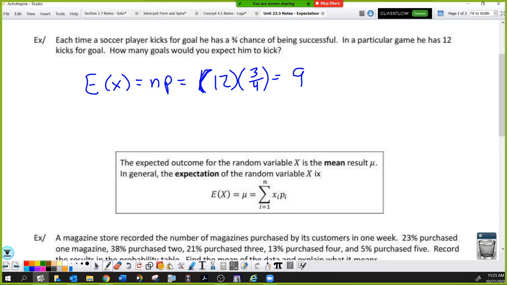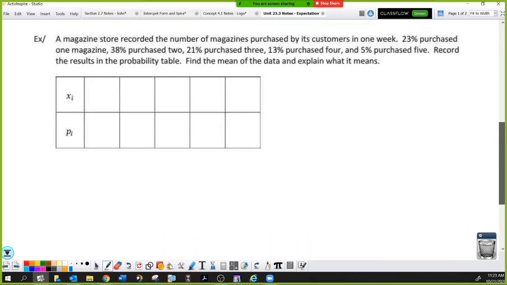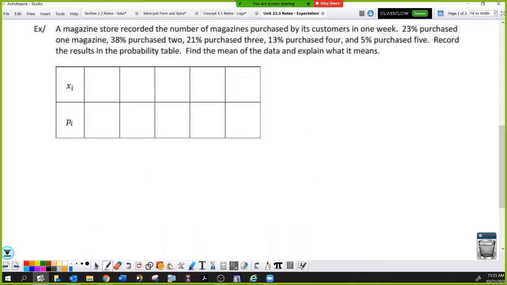Does the expected value have to be part of the system? No. Just like how the median doesn't have to actually be part of a set of data, the expected value of a system does not even need to be possible. It does not need to be part of the actual system. For example, the expected value of rolling a die is like 3.5. That's impossible, but that is the expected value.